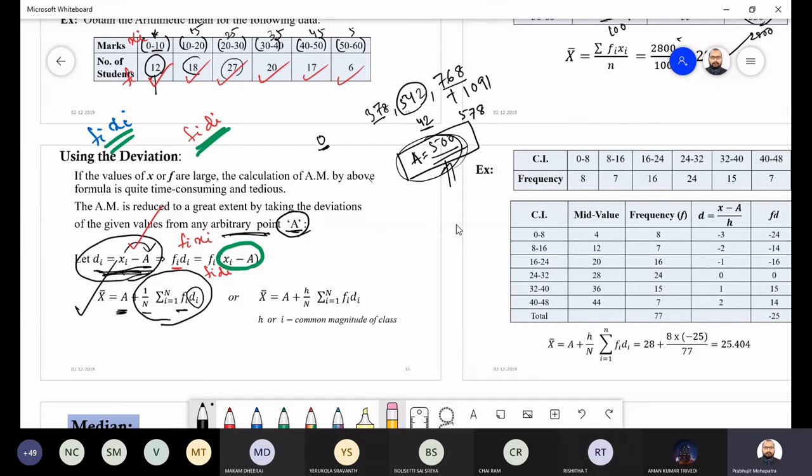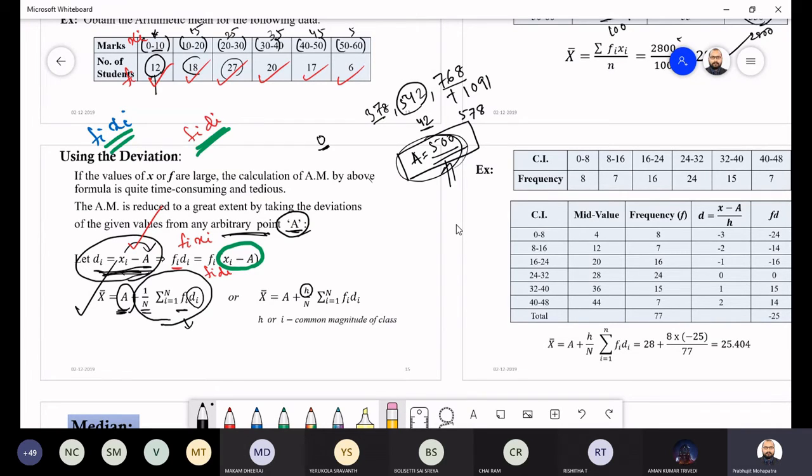After that, what do you have to do? You have to take the sum. You have to divide with the total number of observations. So you take the sum of fi di divided by n. This is nothing but the average, but you have to take care of that point. So you have to add the A. Getting or not? And if you are having the class width, then you have to take care of that class width also, okay? Because class interval also matters there.